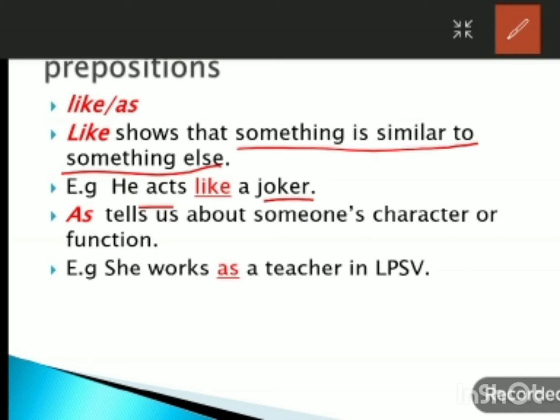Next is as. As tells us about someone's character or function. For example, she works as a teacher in LPSV. Or you can say Kanu works as a nurse at Brook Hospital. So as tells us about someone's character or function.